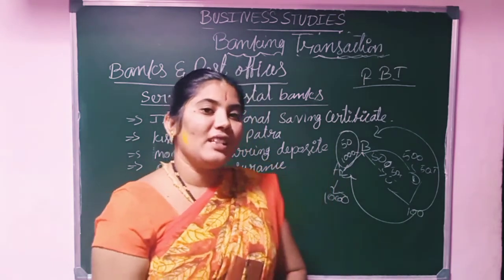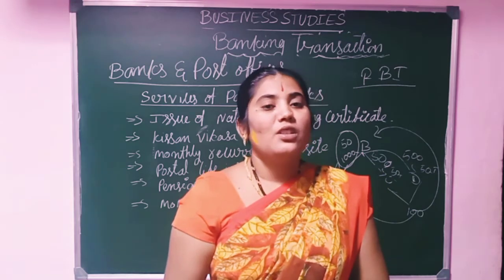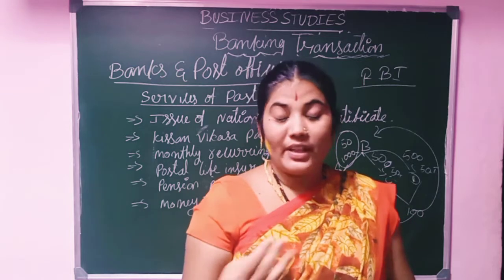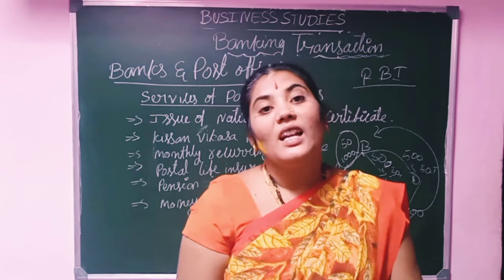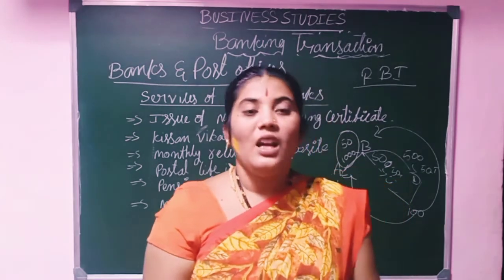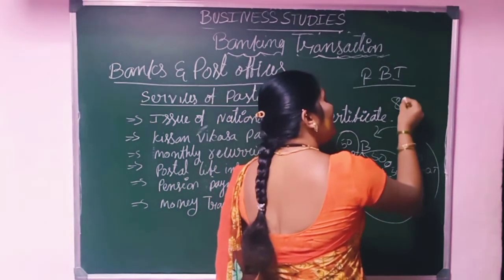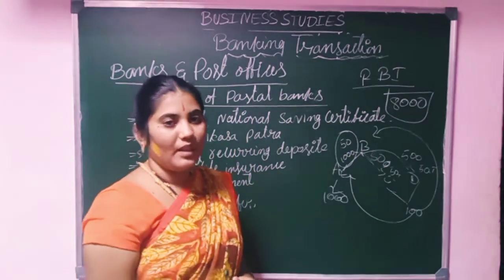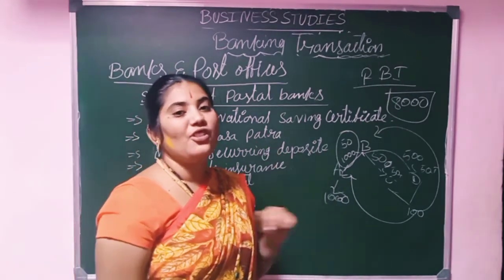Here we can see that many private banks and government banks are there in our country. 20 government banks are there, 21 private banks are there, then 19 foreign banks are there in our country. Totally how much can we see here? 8,000 banking branches are working all over India.